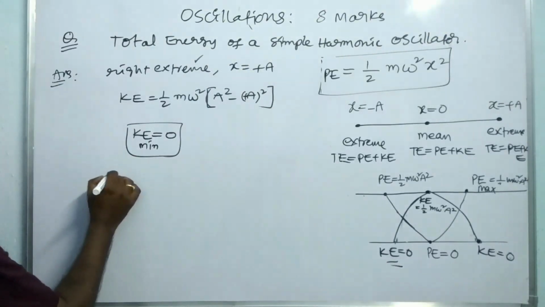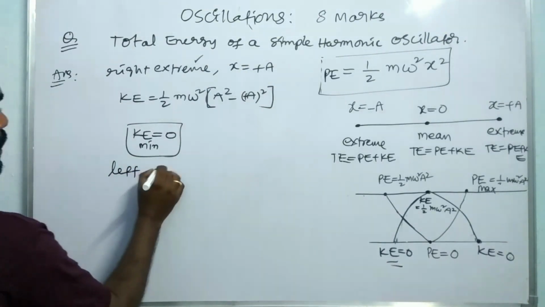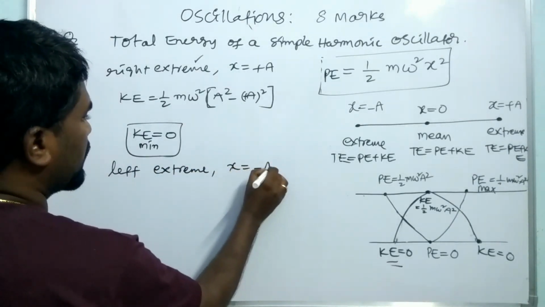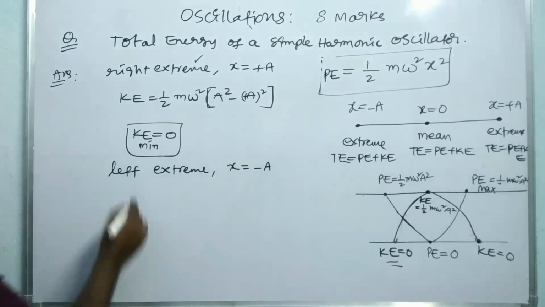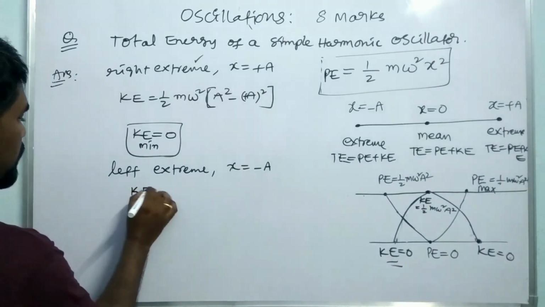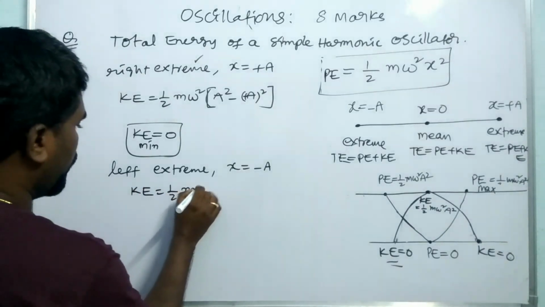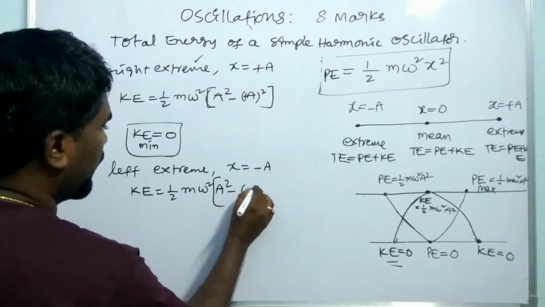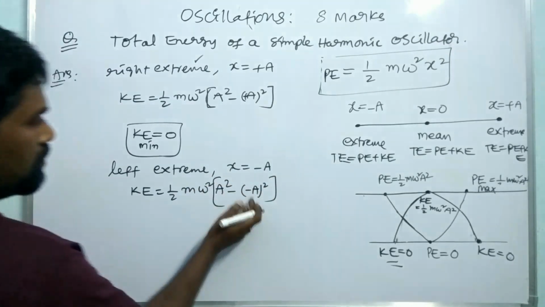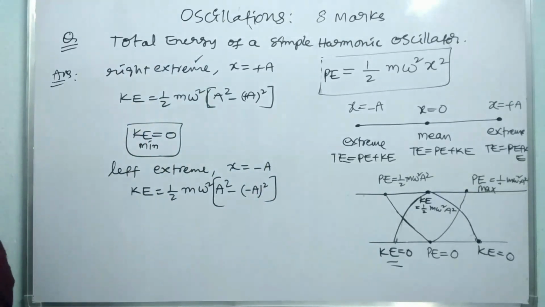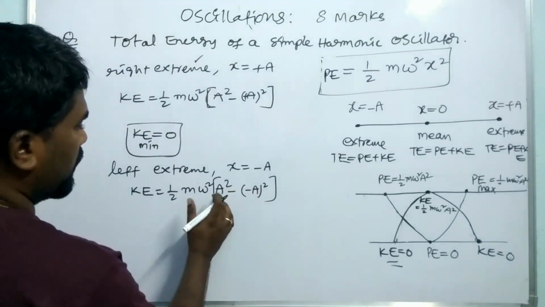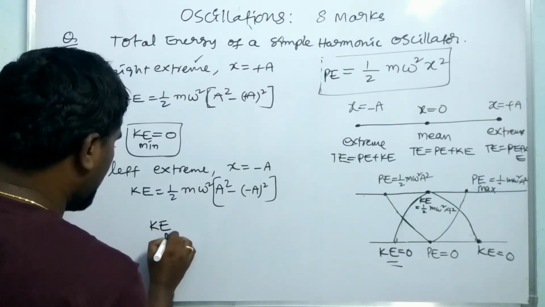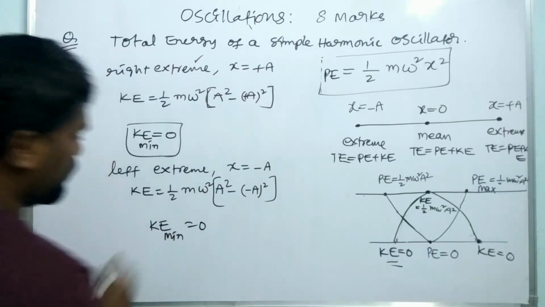How is it? At the left extreme, where x is equal to minus A, KE is equal to 1 by 2 m omega square (A square minus A square). Minus A whole square is equal to plus A square. A square minus A square is equal to 0. So KE is minimum, KE minimum is equal to 0 here.